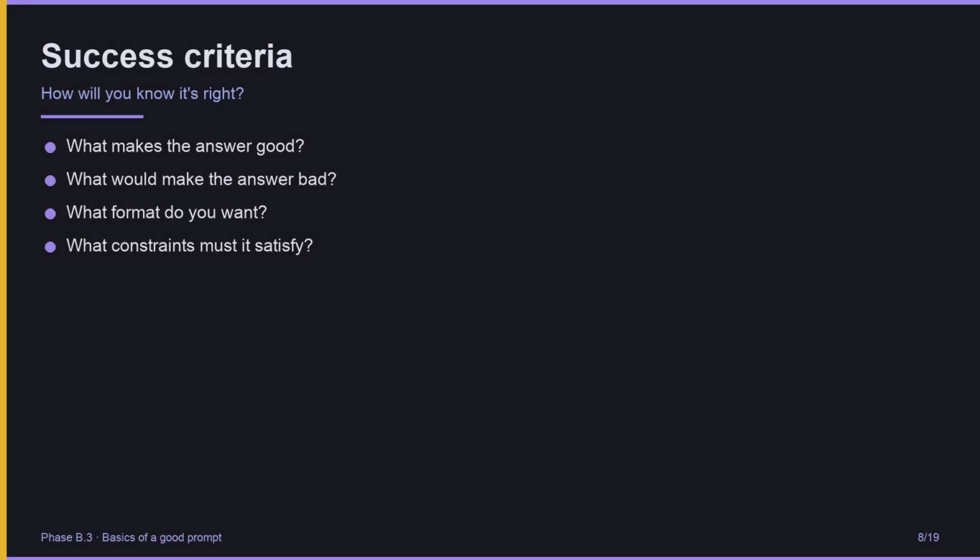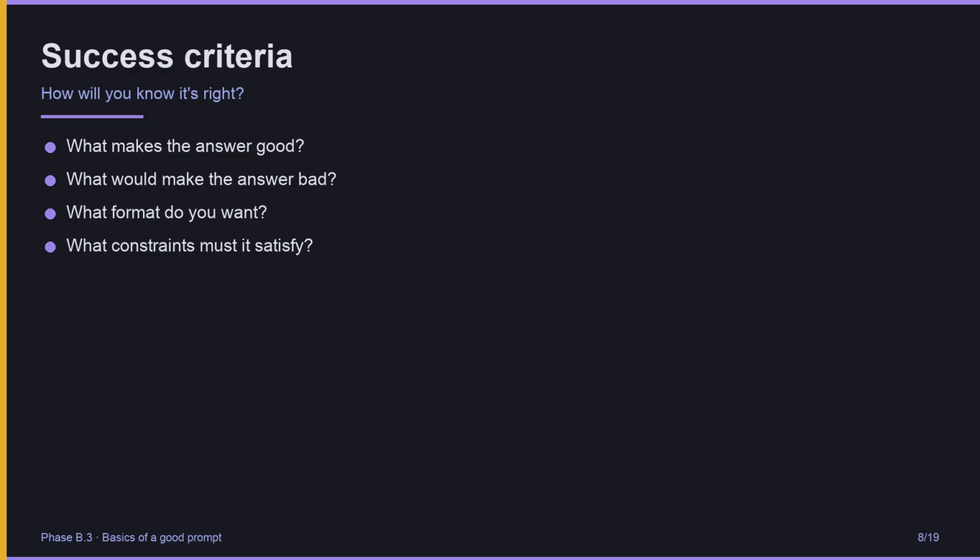Third, success criteria. How will you know the answer is right? What makes the answer good? What would make it bad? What format do you want? Code, prose, bullet list? What constraints must it satisfy? Must run on Python 3.10, must be under 100 lines, must not use external libraries.